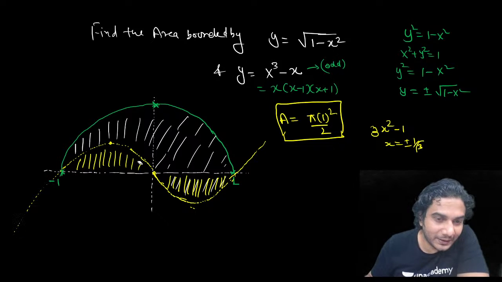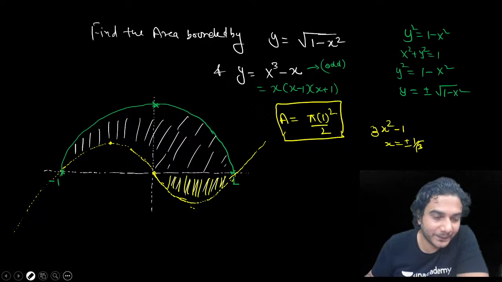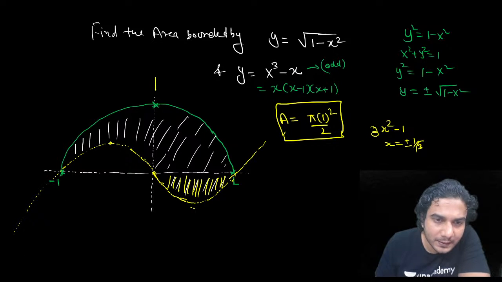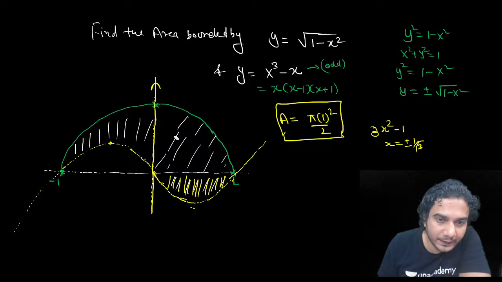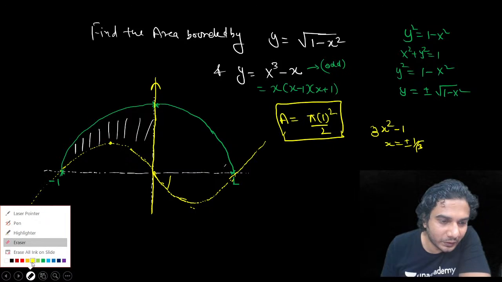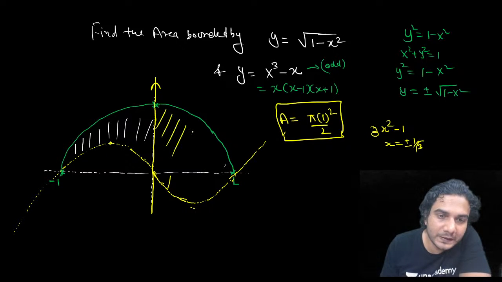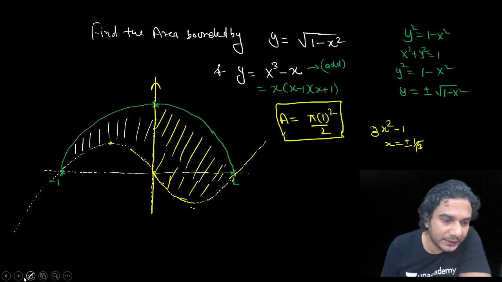Now there's another question, and this another question is, okay, you need to find, see, this y-axis is dividing the required area that we found, into two parts, okay? This is the first part, and the second part let me shade with yellow color, okay? The right side of the y-axis and the left side of the y-axis. So now the question is, this is the portion which is the right side of the y-axis, okay? And the white portion is the left side of the y-axis.